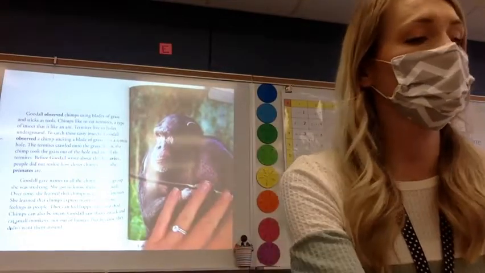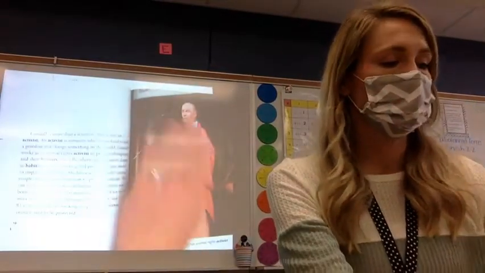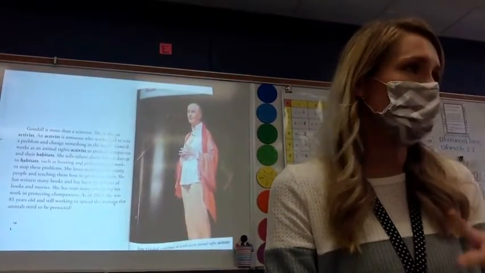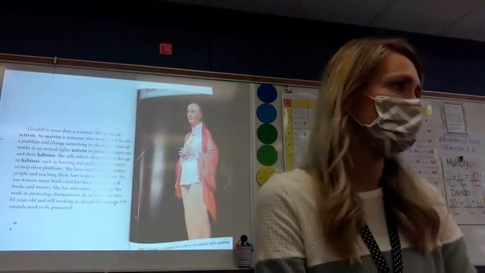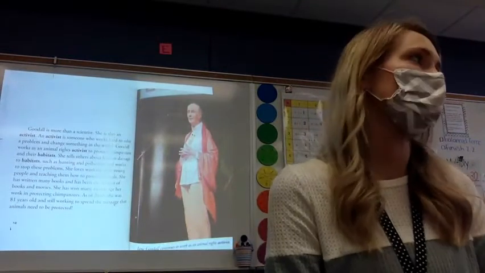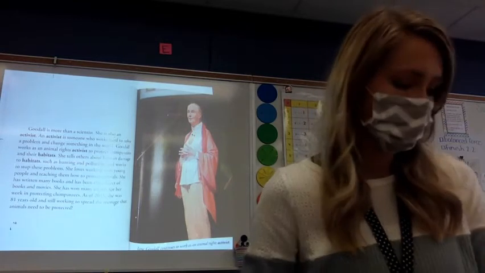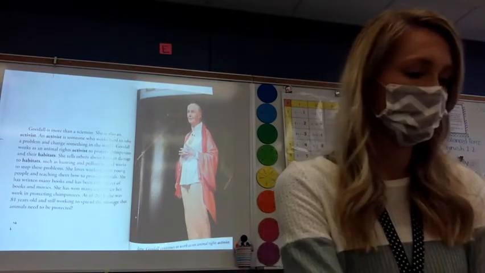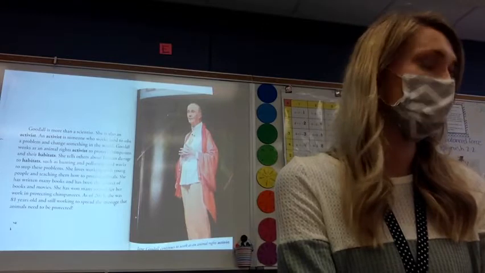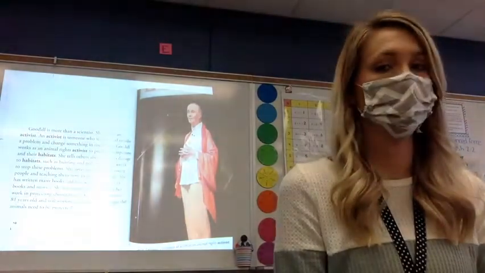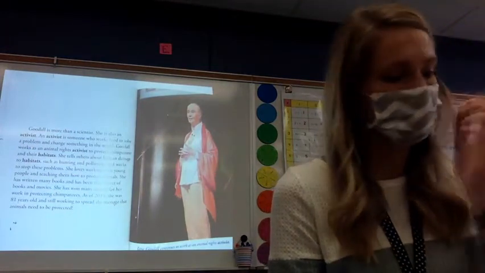Let's go ahead and turn the next page. Who do we see on our final reading of this chapter? Chloe, who is this? Jane Goodall. How do you know that this is Jane Goodall? Right under the picture, there's a caption. And what does it say? Jane Goodall continues to work as an animal rights activist.